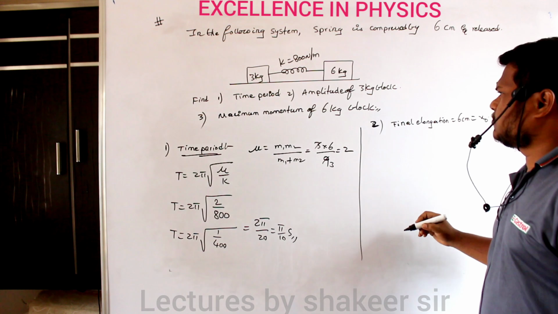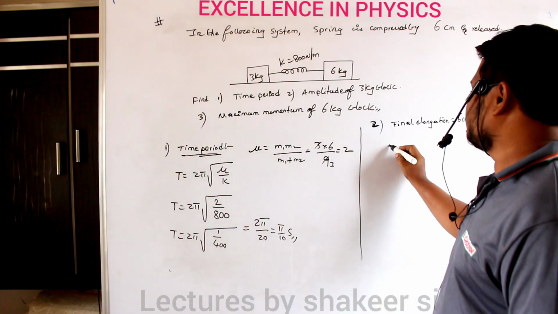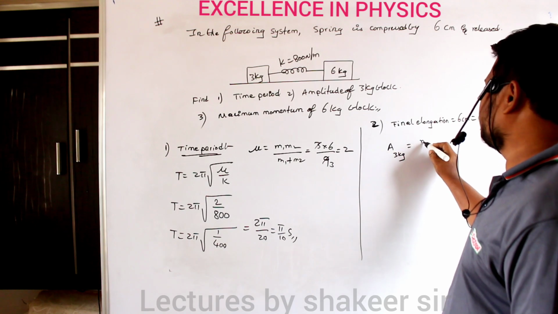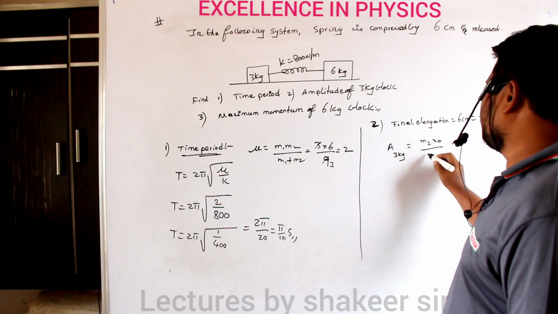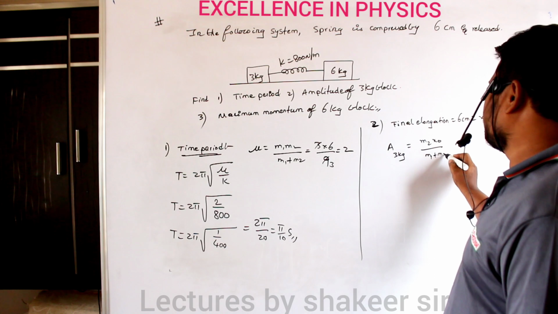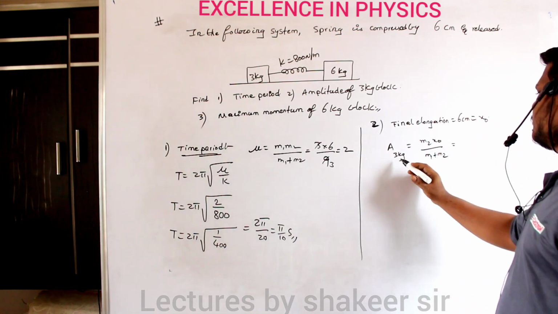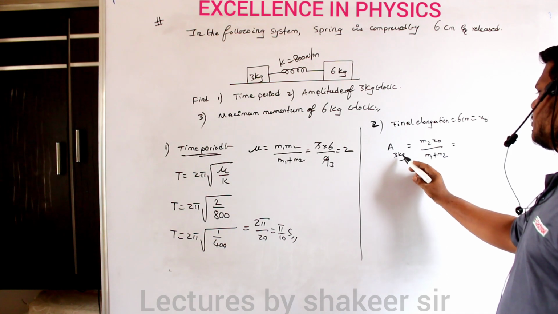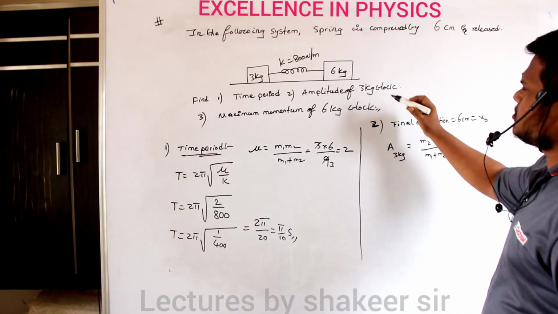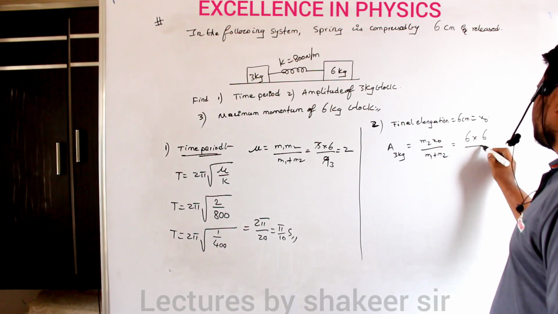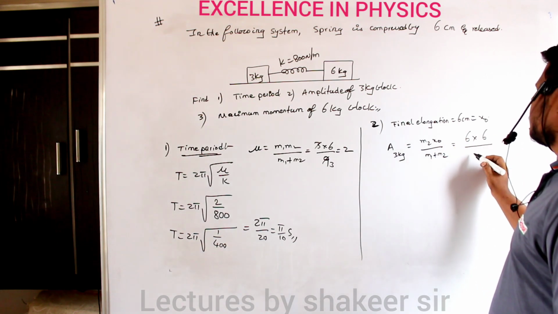Clear? Therefore, what is the amplitude of the 3 kg block? Amplitude of the 3 kg block will be equal to m2 x naught divided by m1 plus m2. This equation we have already derived. If I take this 3 kg body as m1, then m2 is 6 kg. So it is 6 into x naught, 6, divided by 3 plus 6.